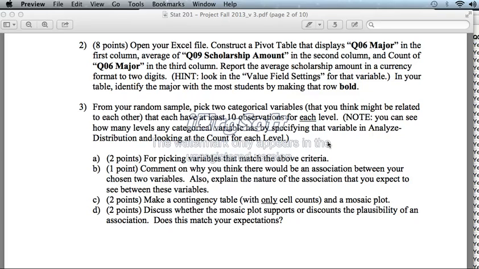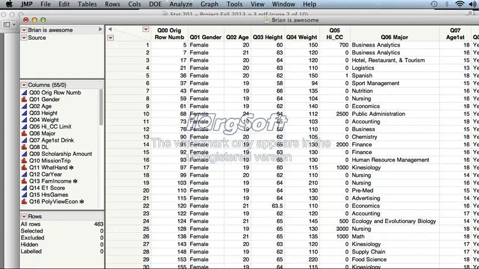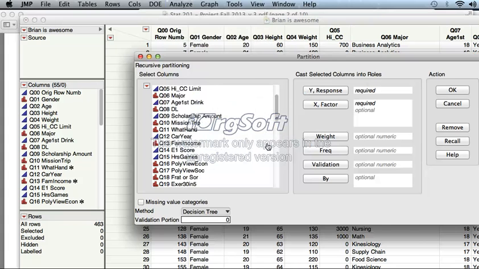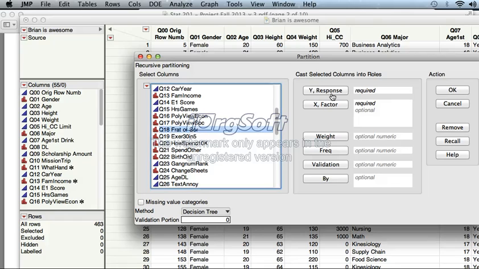So we have to pick 2 categorical variables that have at least 10 observations per level. We can also check this when we do it, and I'll show you how. So what I'm going to do here, and this is not how you'll be doing it, is sleuth around the data a little bit. I'm going to go to Modeling and Partition, and I want to find maybe, let's think about it, what makes someone join a fraternity or sorority? So with this in mind, let's grab some other variables that meet the criterion.